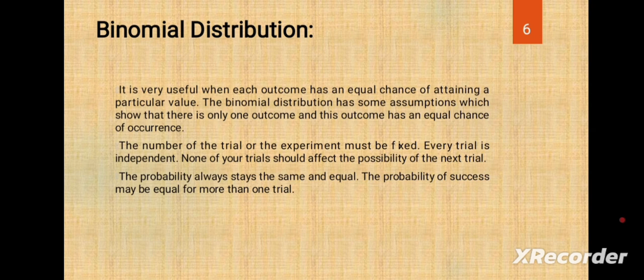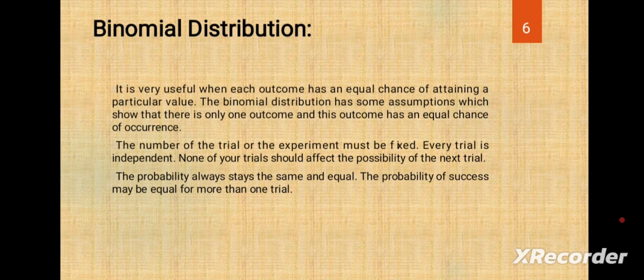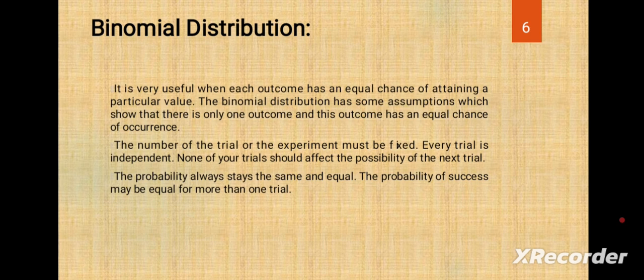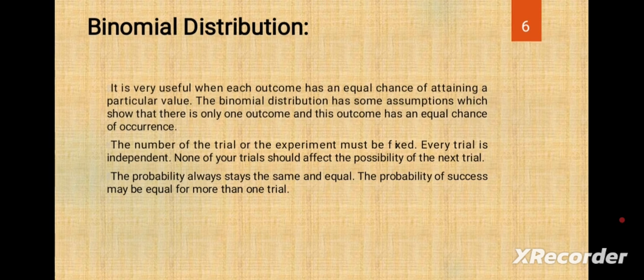Under that, we take a coin or survey, any experiment that has only one outcome. We expect two, that is success or failure, but only one outcome occurs, not two outcomes, only one outcome. So these are the assumptions.